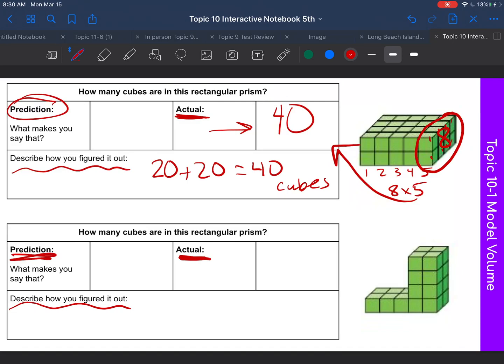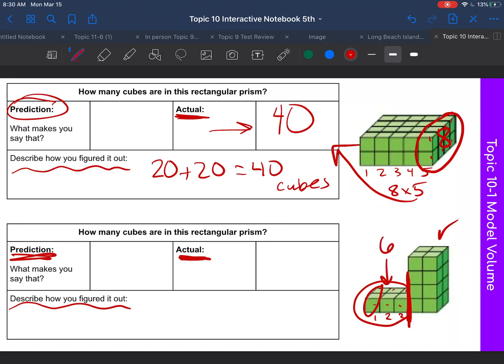So let's see. My actual, I can break this into 2 shapes like that. This is how I would do it. If you did it a different way and you got the same answer, that's okay. In this bottom figure, there's 1, 2, 3, 4, 5, 6 cubes that we can see. And that makes sense because this is a layer and there's 3 layers. 2 times 3 is 6. So 6 in this one.